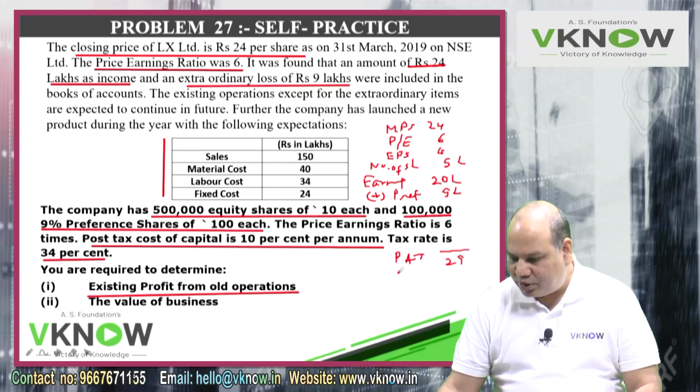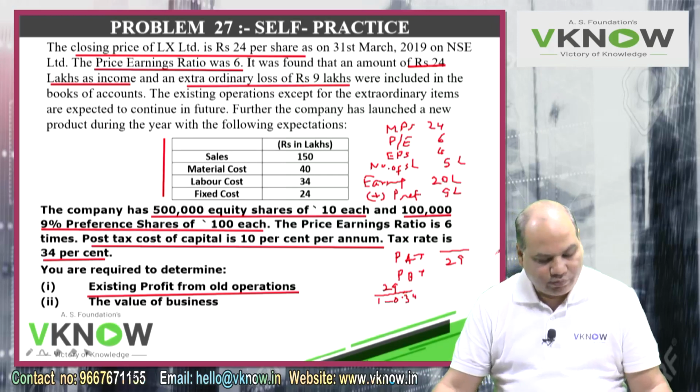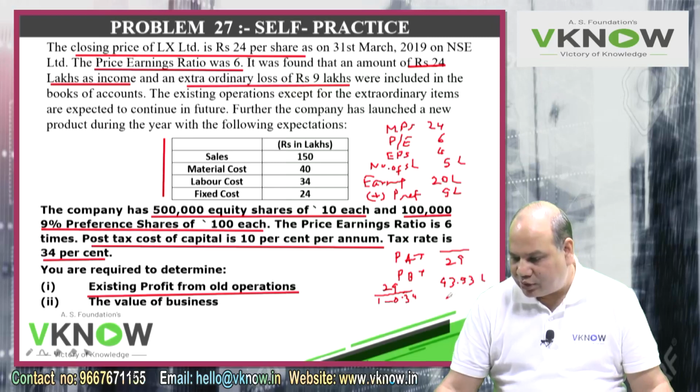And PBT will be 29 lakh divided by 1 minus 0.34, because 34% is the tax rate. So actually your profit before tax will become something like 43.93 lakh or something. So this will become my starting number for the calculation of the next answer, value of business.